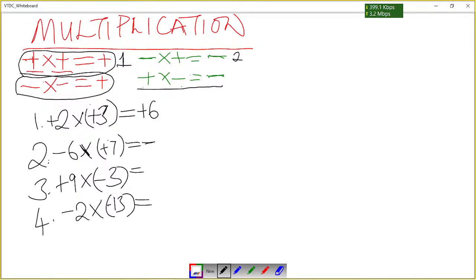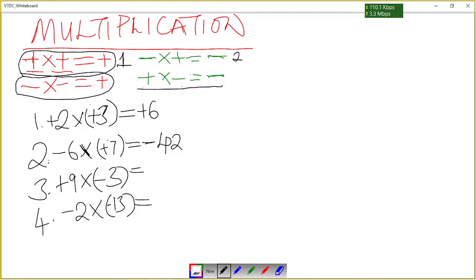Okay, so like that. That means when we say the answer will be a negative, then we say 6 times 7. 6 times 7 will give us 42. So the answer will be negative 42. Okay, please, if you are confused, you can ask me in the comment section. Here, I'm not teaching you how to multiply numbers, or mental arithmetic. Here, I'm teaching you the rules of integers when multiplying.